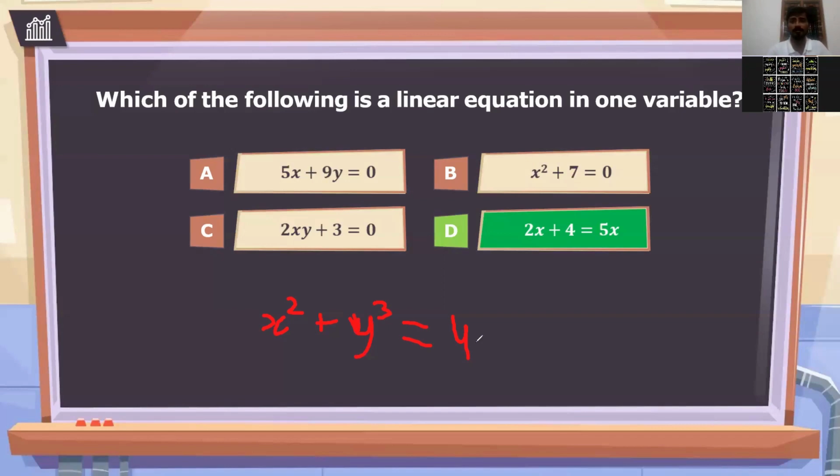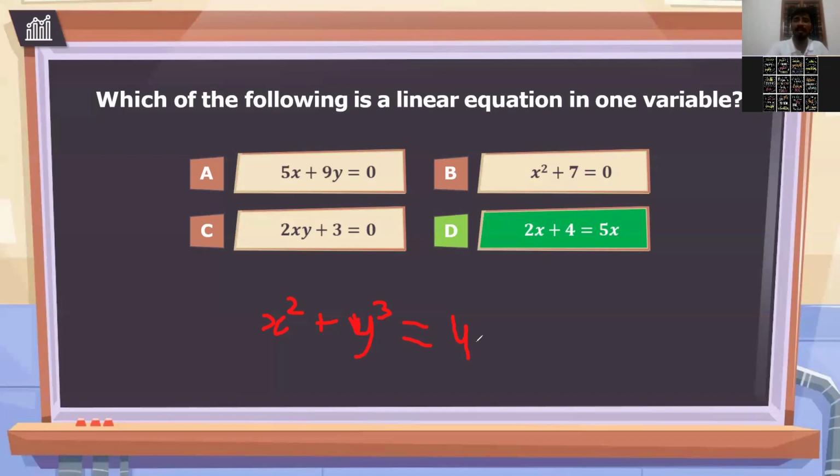You have to look at the power. Here you said quadratic, because the power is 2. But y has the power of 3, no? Yes, very good. When you get multiple powers in one equation, you have to look at the variable which has the maximum power, and the equation will become that kind of equation.